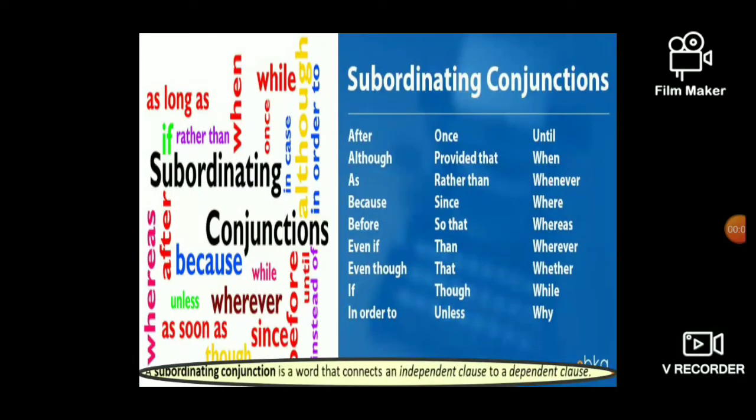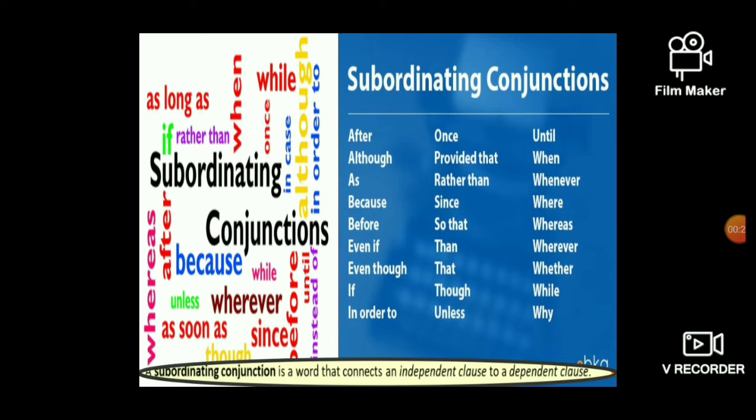Hello, my dear students and my dear friends. This is all about subordinating conjunctions. In one sentence, you have a main clause and also a subordinate clause. For that you have to use subordinating conjunctions. Here are some example words for that.